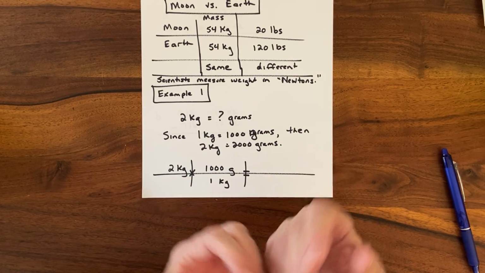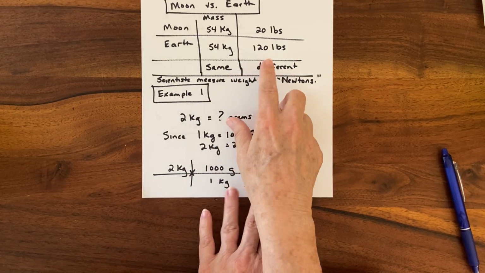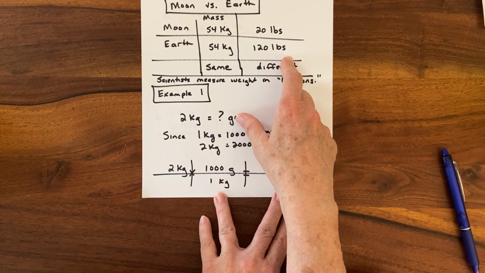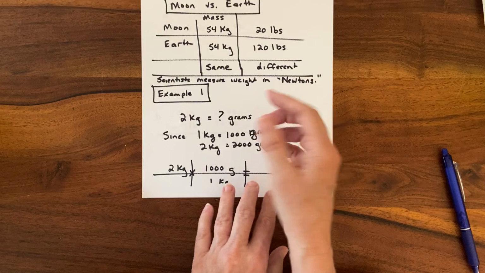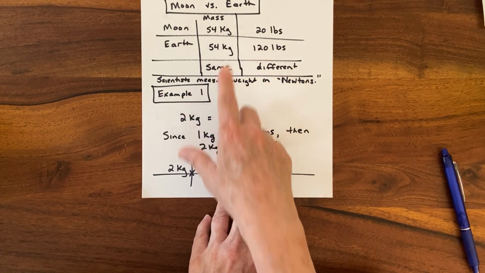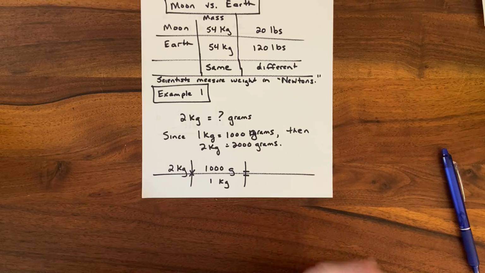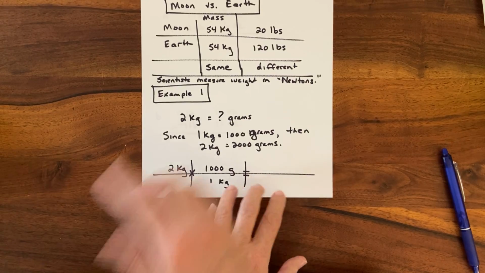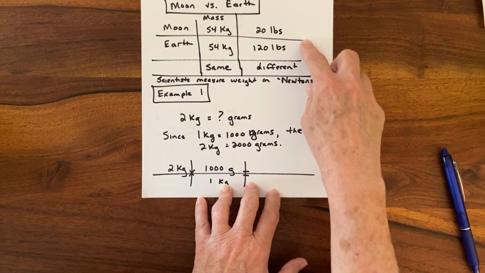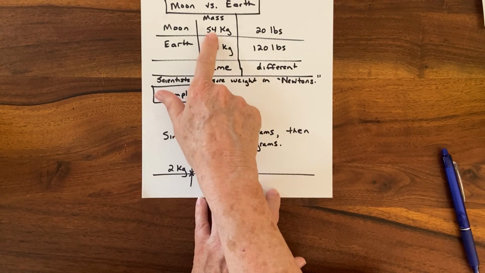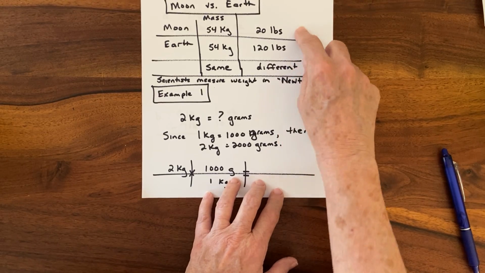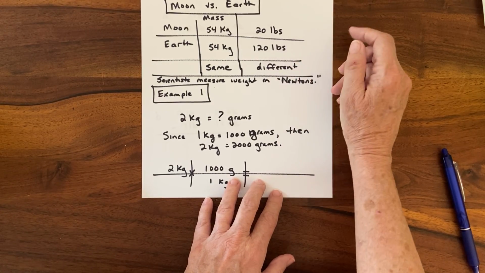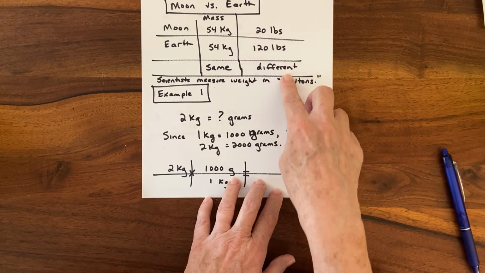So let's look at the moon and the earth. On the earth, in my dreams, I weigh 120 pounds. My mass would be 54 kilograms. Okay, let's say I go to the moon. My mass is still 54 kilograms. I have not cut any part of my body off. I still have all my arms and legs and head and toes. So my mass stays the same. It's 54 kilograms. My weight changes because the pull of gravity changes on that mass. So again, in my dreams, I weigh 120 pounds, but on the moon, I only weigh 20 pounds. So mass is the same, weight is different.